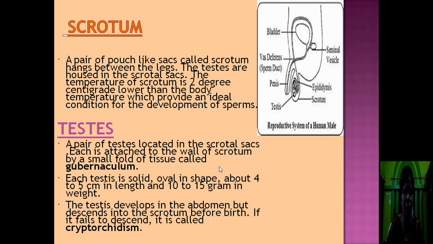Next come to testis. A pair of testes located in the scrotal sacs. Each is attached to the wall of the scrotum by a small fold of tissue called gubernaculum. Each testis is solid, oval in shape, about 4 to 5 cm in length and 10 to 15 gram in weight. The testis develops in the abdomen but descends into the scrotum before birth. Generally, when the child develops within the mother's body, at that time the testis develops in the abdominal cavity of the body, but before birth they descend into the scrotum. If it fails to descend, it is called cryptorchidism.